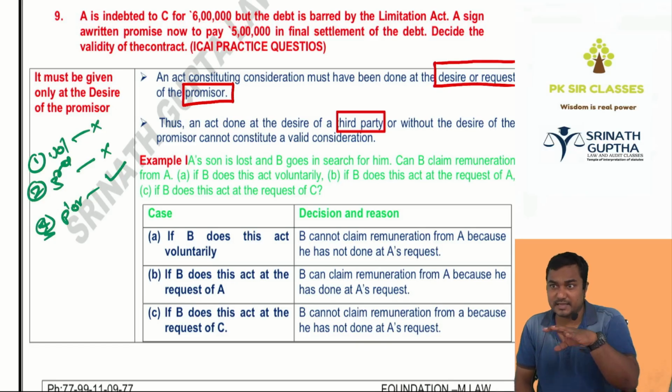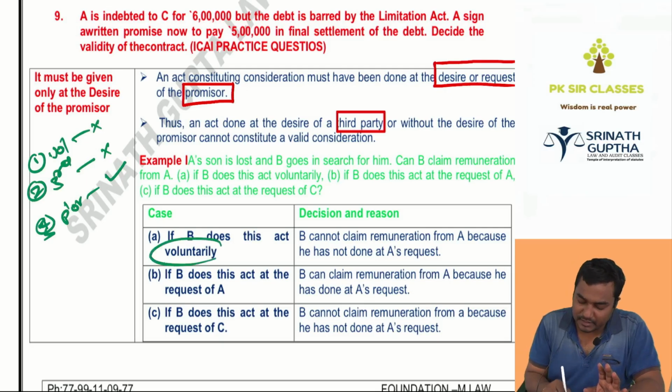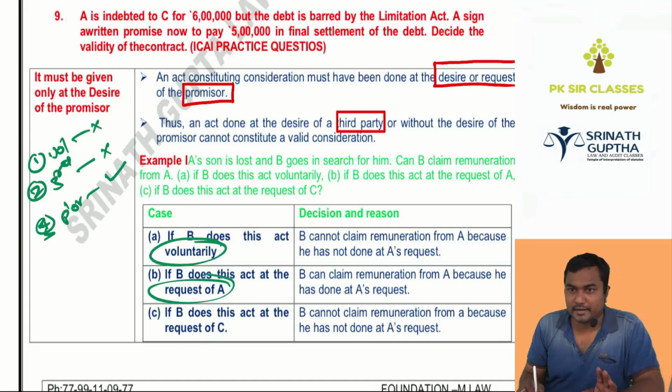We have discussed the case law also. One boy is lost, and his father found him on the main road. So if someone does the activity voluntarily, you can't get consideration. If you're doing the activity at the request of a third party, you can't get consideration. If you're doing the activity at the request of the promiser, you're eligible to get it.